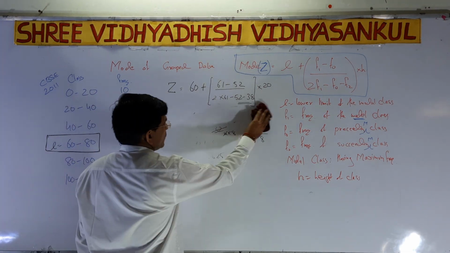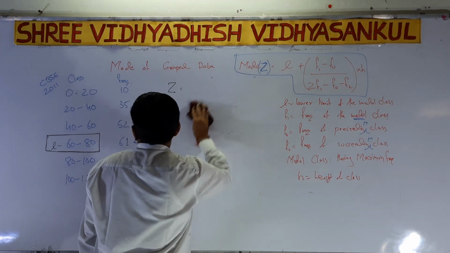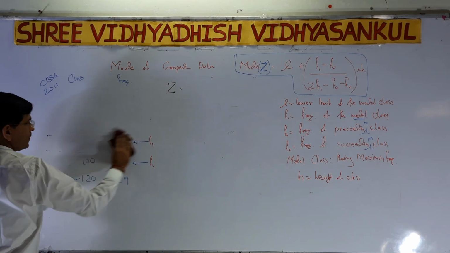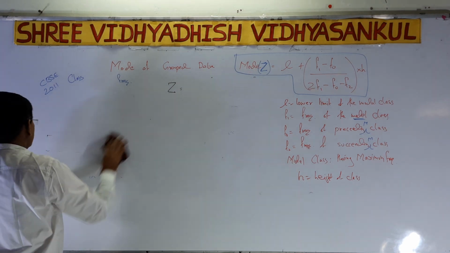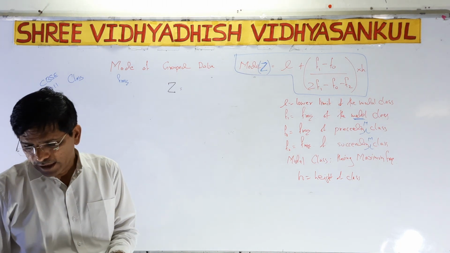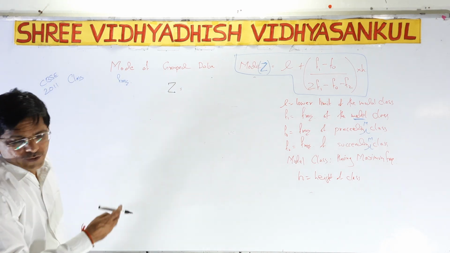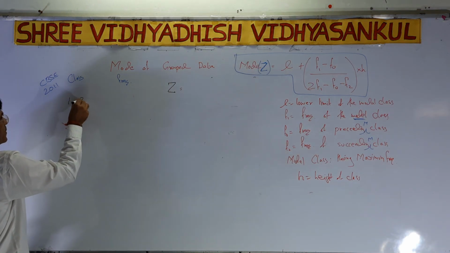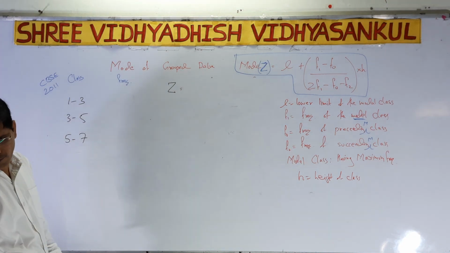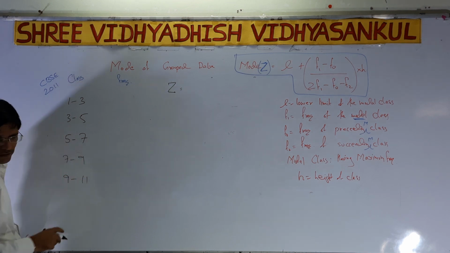One more sum we are explaining here, so you will get better results. It's a textbook sum, I am writing it here, and we have to get the answer by putting in the given formula. It is an NCERT textbook question. It is also asked in the board exam. The classes are 1-3, 3-5, 5-7, 7-9, 9-11.